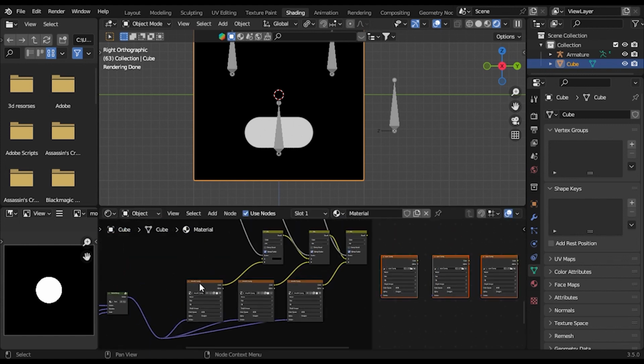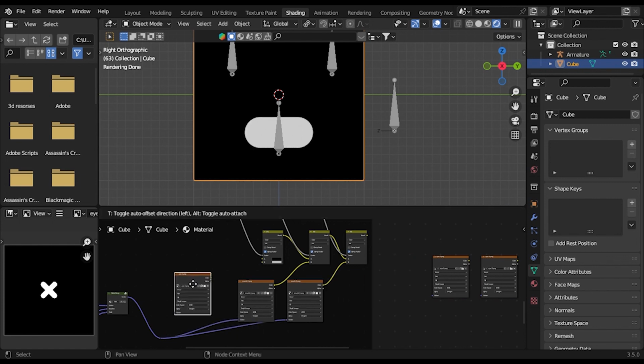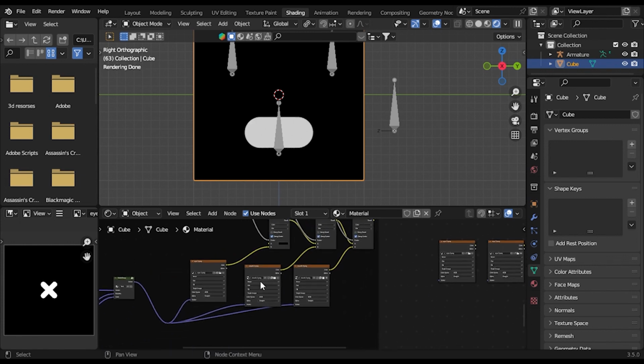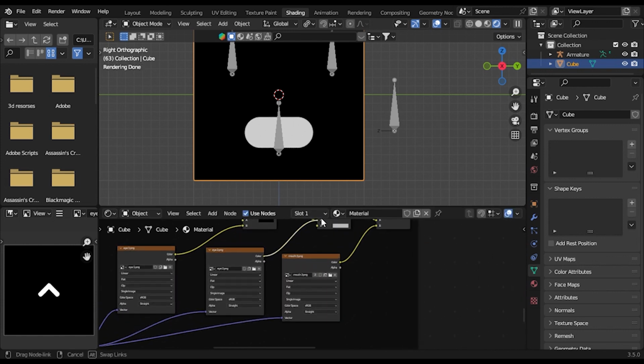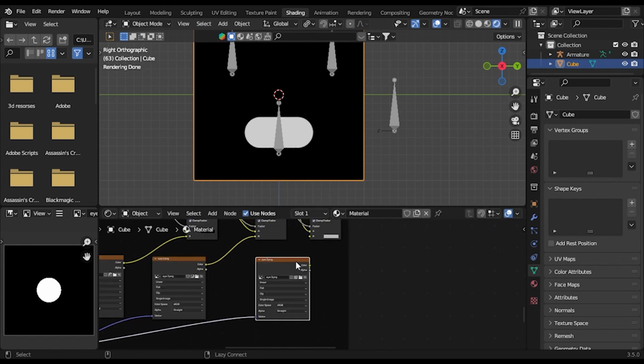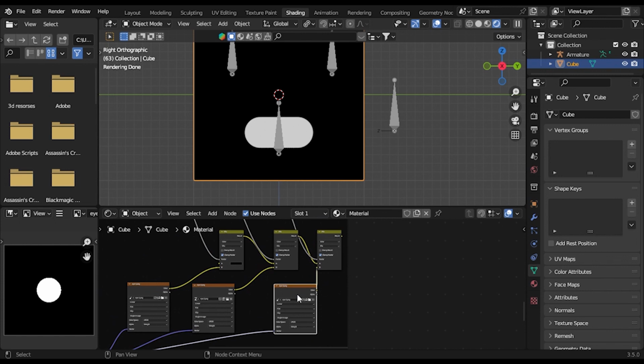We will take this, grab our image one, connect this over here, connect this over here. You want to delete this, add your image 2, connect this, and also connect it right here. Delete your image 3 and add your eye, connect the eye to the eye, and let's preview this.